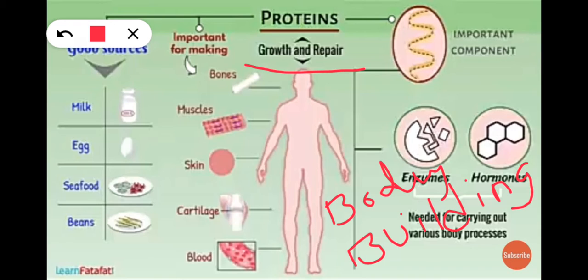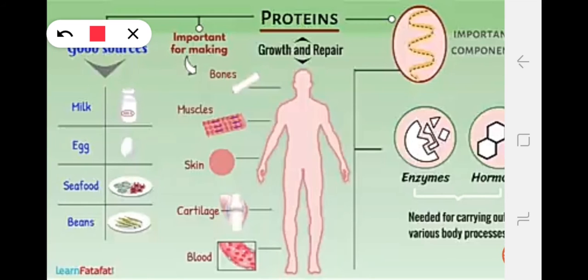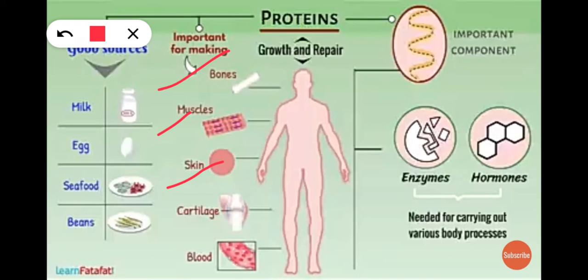Okay. And here proteins are important for making bones, muscles, skin, cartilage, blood. So protein is very important for making bones, muscles, skin, cartilage, blood. And even it is very important for growth, repair and maintenance of body cells.